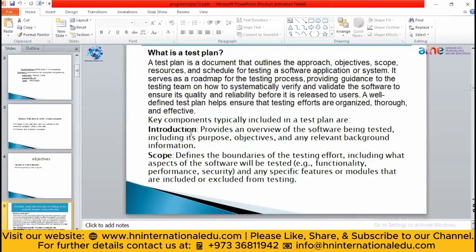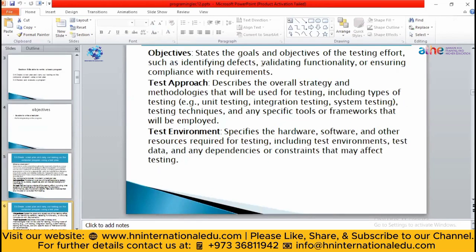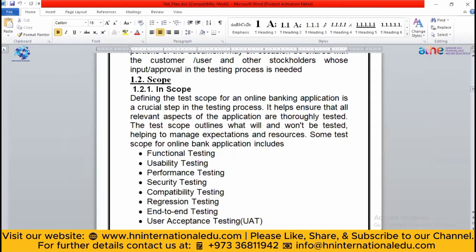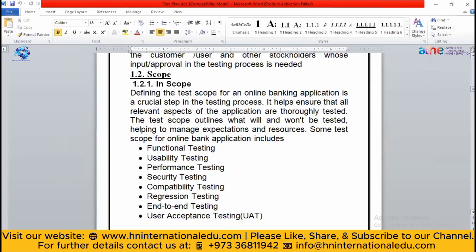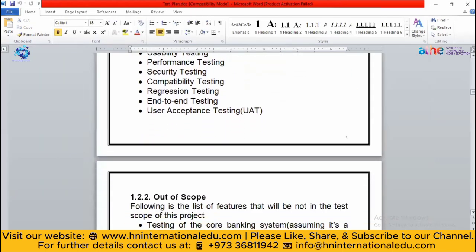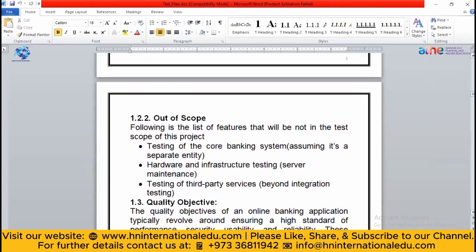Then we have seen the introduction. Then after introduction, you will write scope. Then objective. Now you have mentioned the introduction. You have mentioned the scope, means where you have to use it. Now the third thing is the objective of your application. Why you created this application.